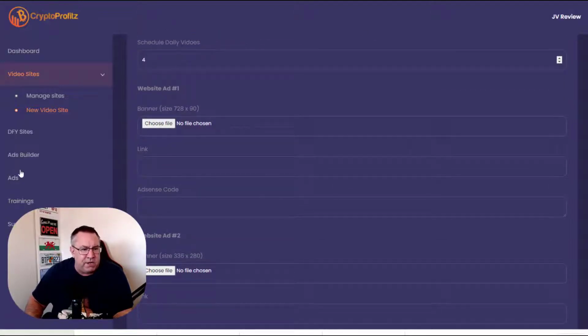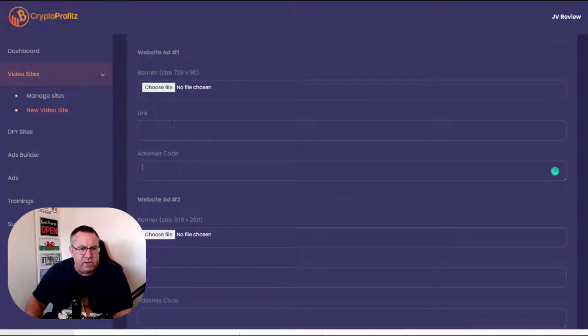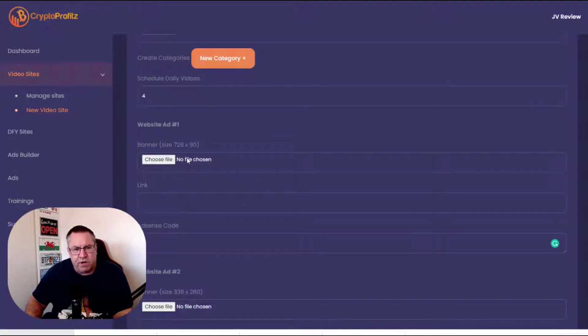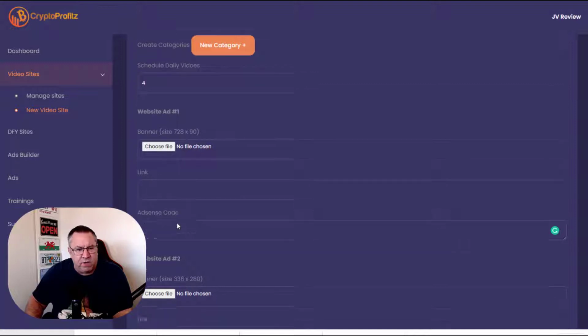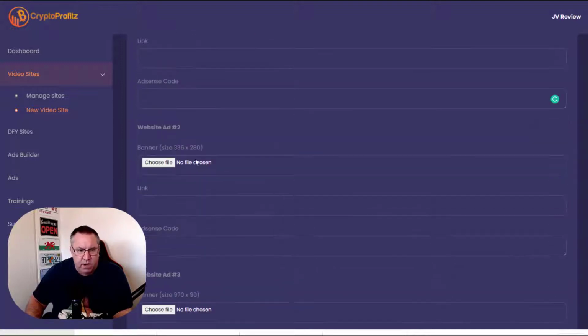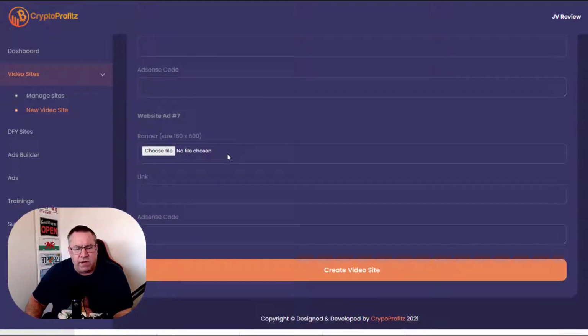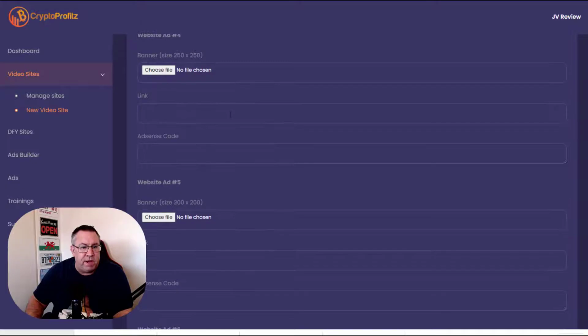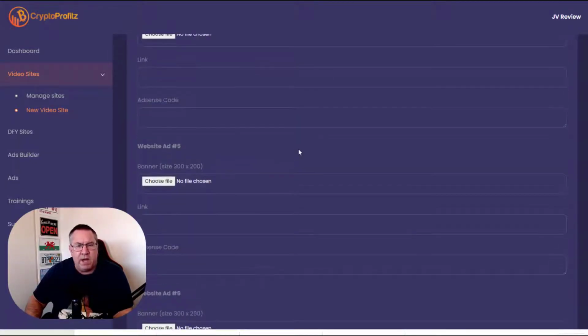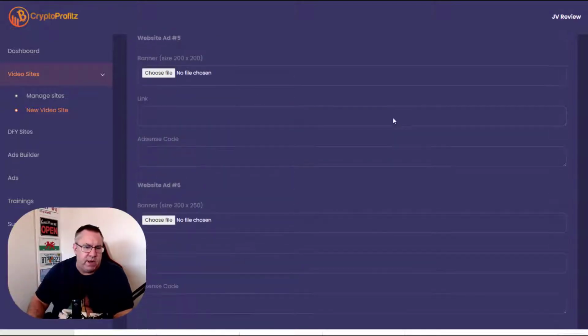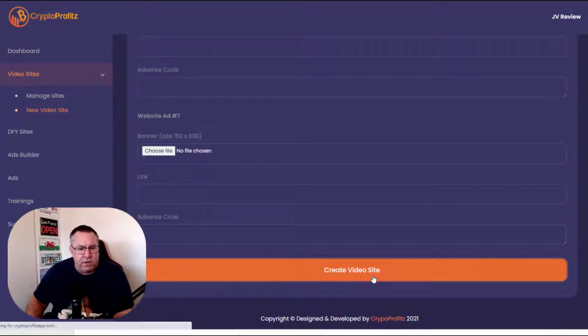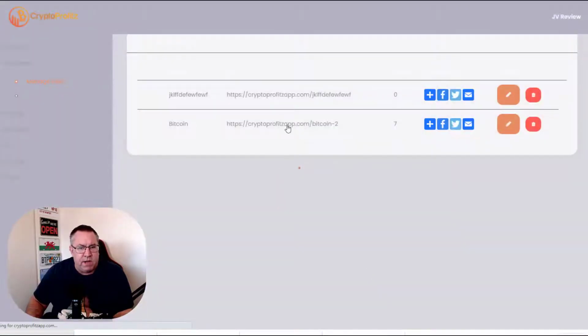You can have your banners. Now your banners are all under these ad builders and these ads here, where they actually give you all of the images that you can use for these various links here for the banners. So you'd have a website ad there, you'd have your link here, you'd have an AdSense code there, for instance, and then you'd be able to do two, three, four banners, and it'll basically have all the placements there for you, so you can just go ahead and fill them in. The sizes are all slightly different: 200 by 200, 250 by 250, and that's all pre-done within the software that you can go ahead and plug in. And you can go ahead and create that video site then, and that'll be created there.